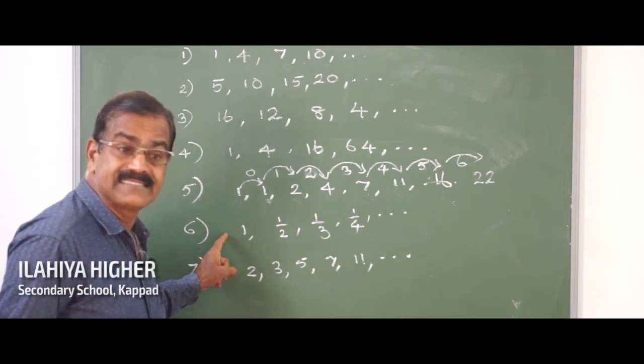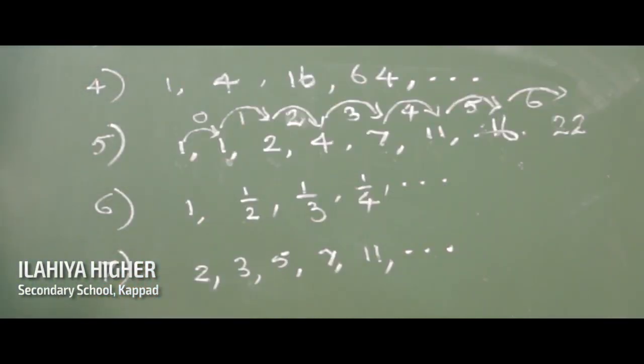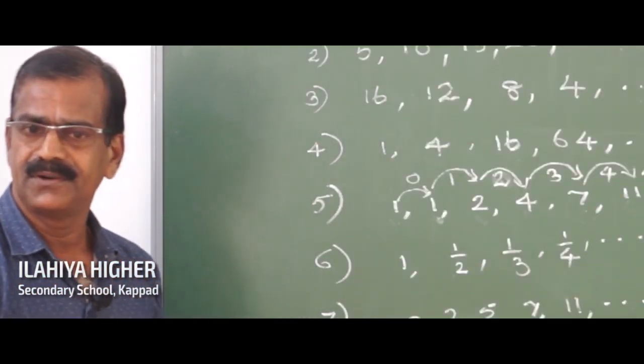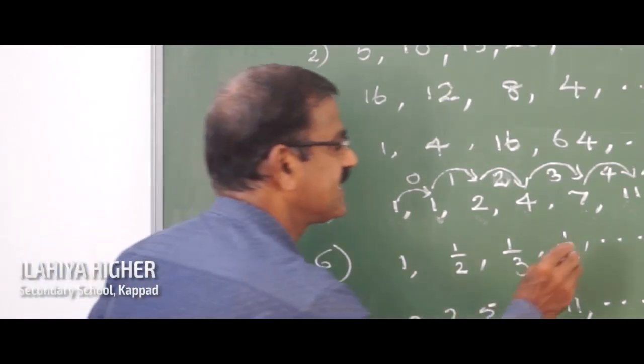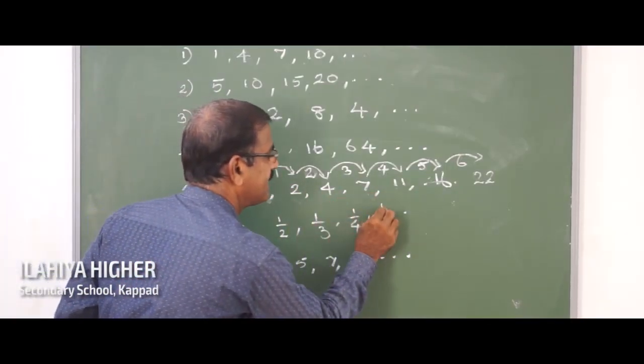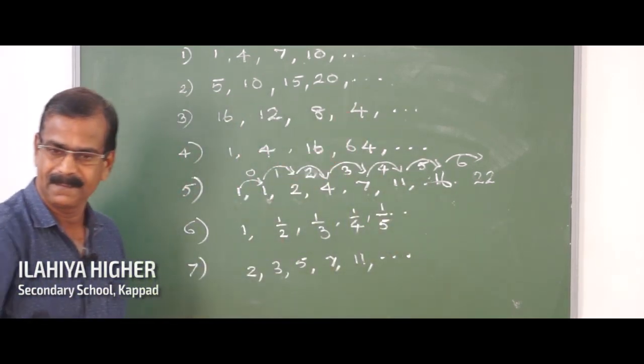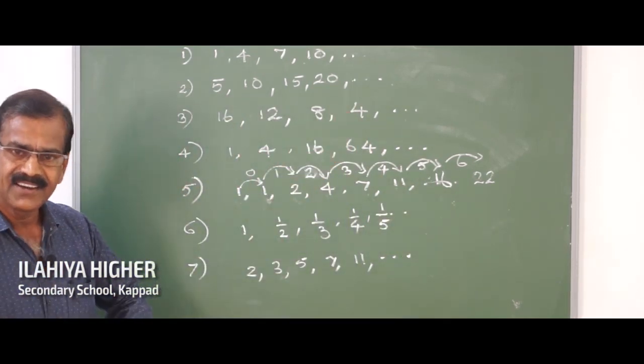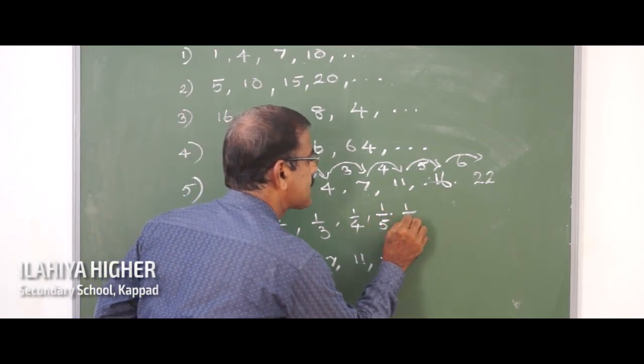Now what about the sixth sequence? Is it easy to say the next number? Yes, of course. It is 1 by 5. It's very easy. 1 by 5. So what is the next number? 1 by 6.